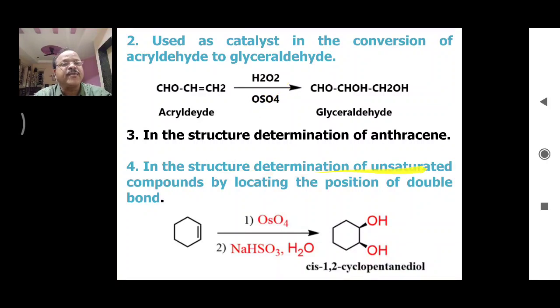Another application is the structure determination of unsaturated compounds by locating the position of double bonds. Cyclohexene on reaction with osmium tetroxide gives a diol. Across this double bond osmium tetroxide gets added and we get two OH groups here. So it is a cis 1,2 cyclohexane diol.